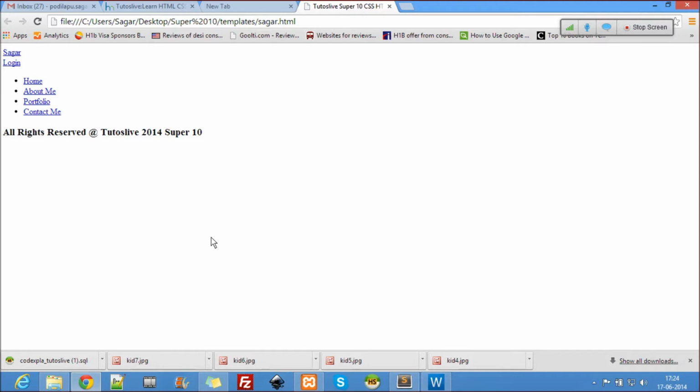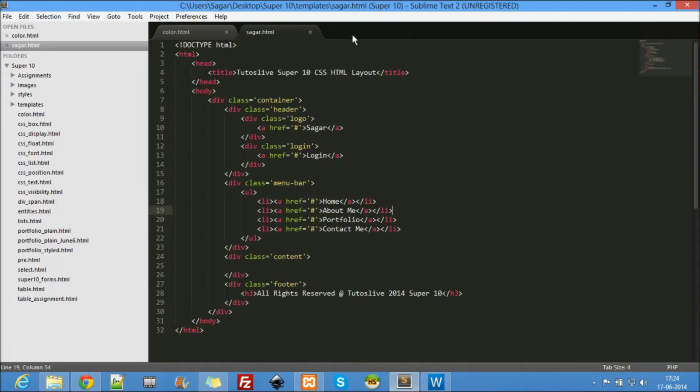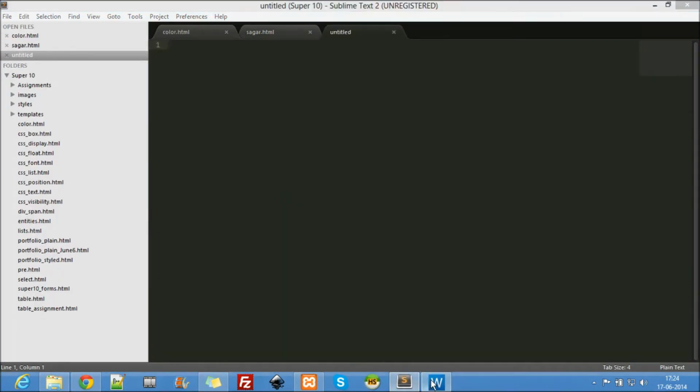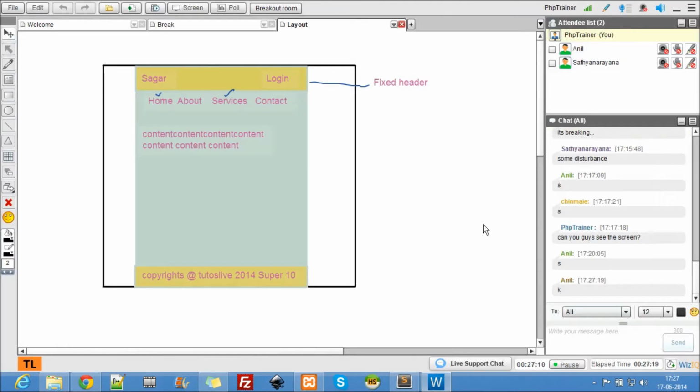So now we have to do a lot of changes to make this work. As I told you, we'll be using an external style sheet. Let me start the screen share again.